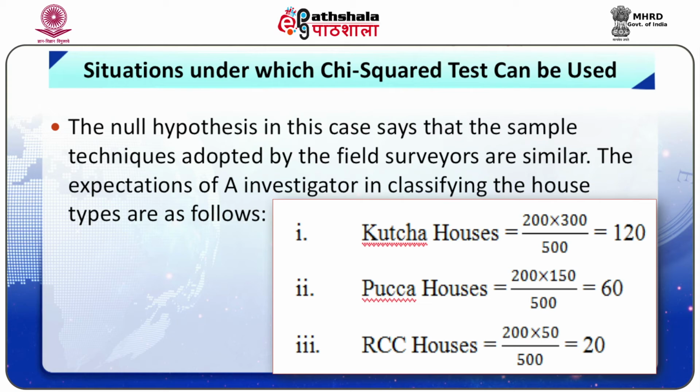The expectations of investigator A in classifying the house types are kacha houses, pakka houses, RCC houses.